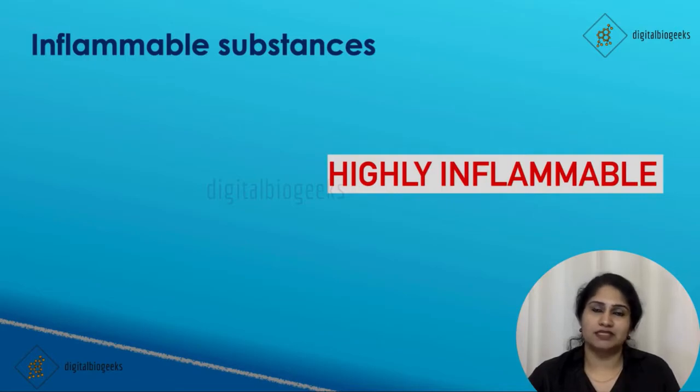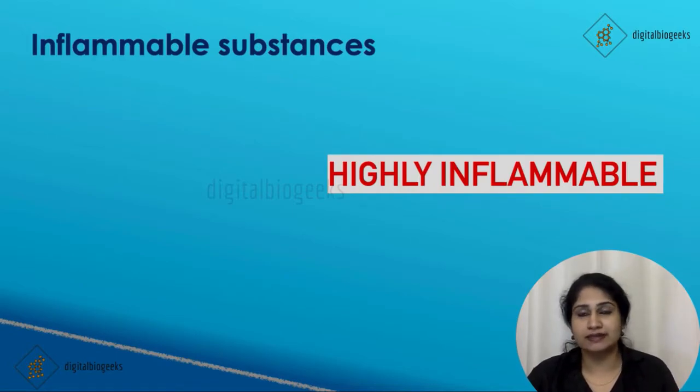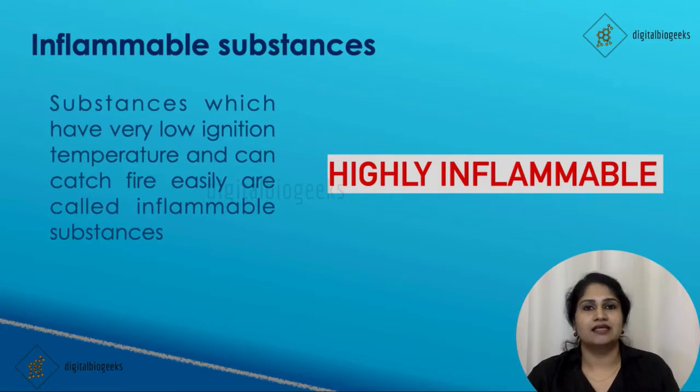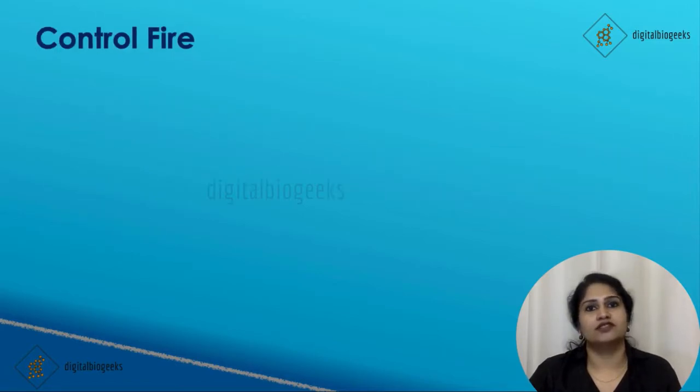Now, inflammable substances. You might have seen the tankers which are used to transport petrol. It is written highly inflammable on the sides of tankers. Substances which have very low ignition temperature and catch fire very easily are called inflammable substances. Now, control of fire.